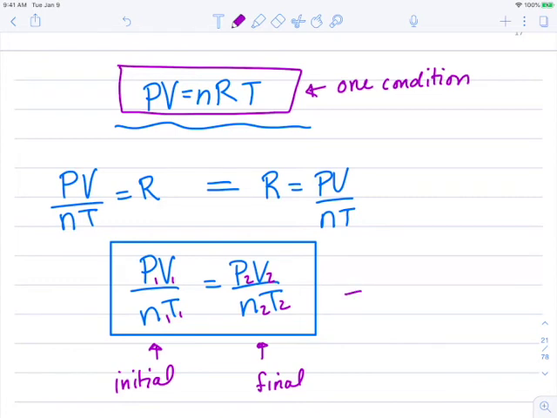Where we might use this one down here is if you took that basketball and moved it somewhere, say under the water where there's a higher pressure, or up to the upper atmosphere where there's a lower pressure. Something had to change. So in this PV over NT equals PV over NT, there must have been some kind of change. So I'm going to say a change occurred.